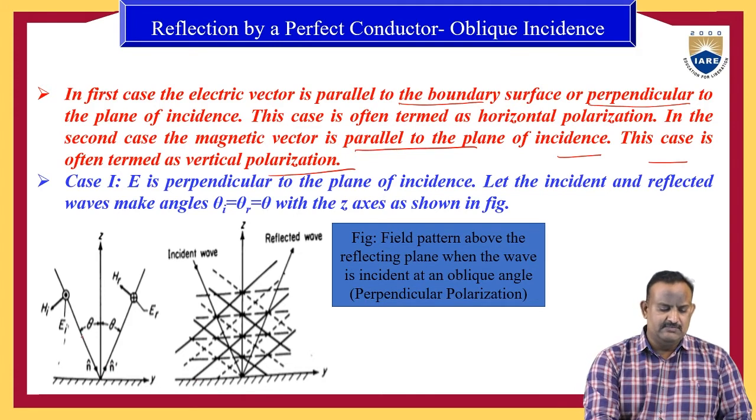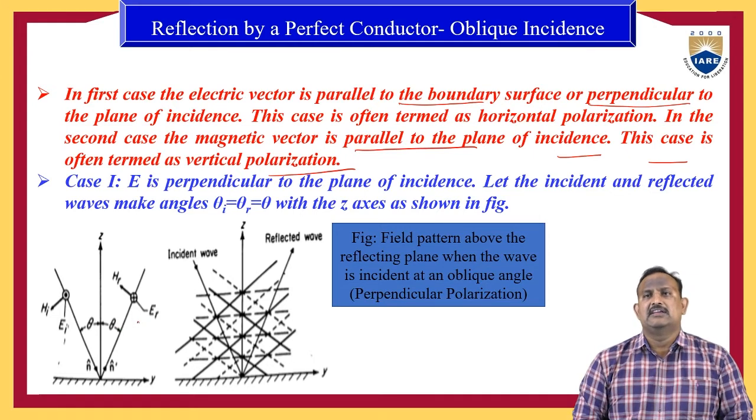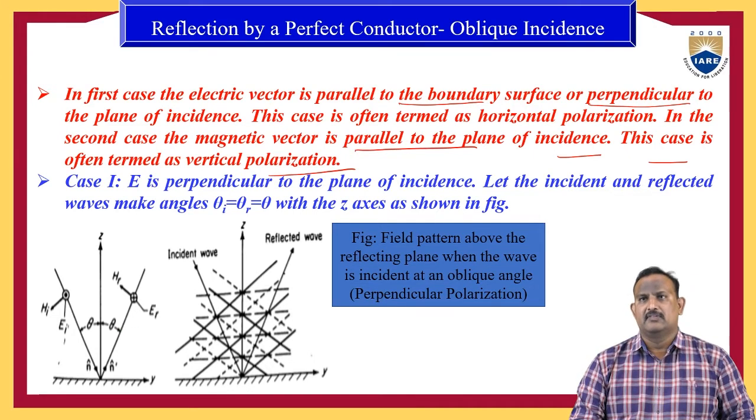The first one is the incident wave, the second one is the reflected wave. The incident angle theta I is equal to theta and the reflected angle theta R is equal to theta.